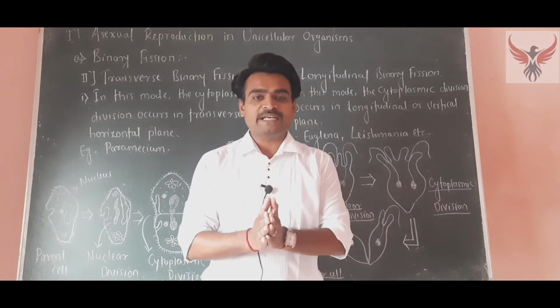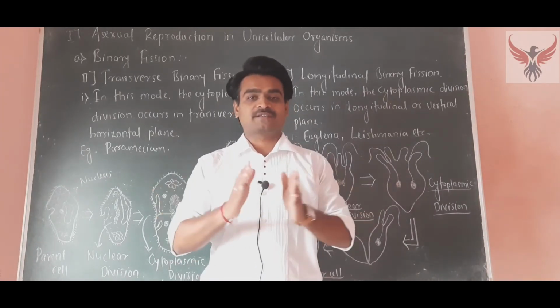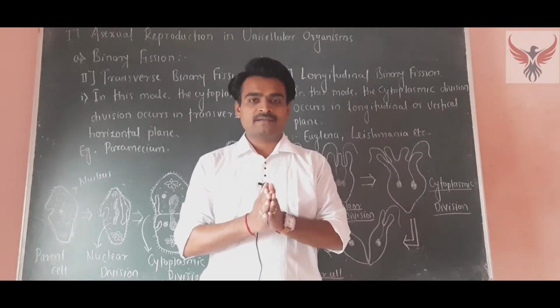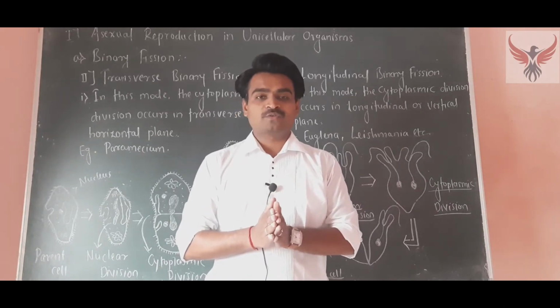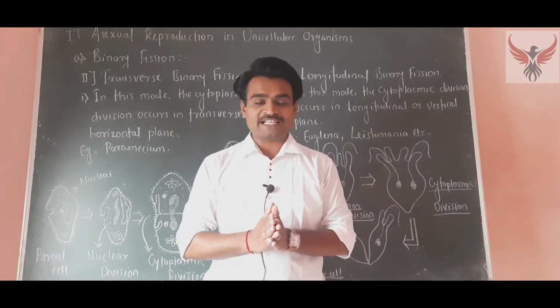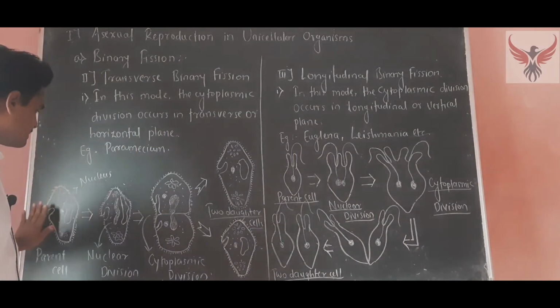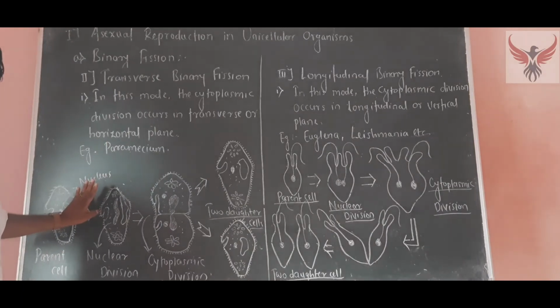The example of an organism that shows transverse binary fission is paramecium. Here is the diagram of paramecium showing transverse binary fission.